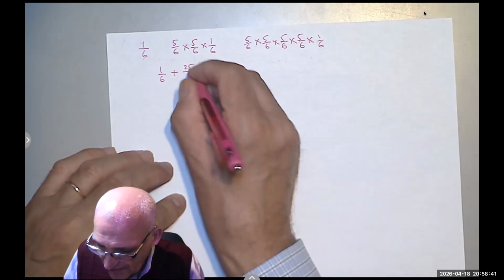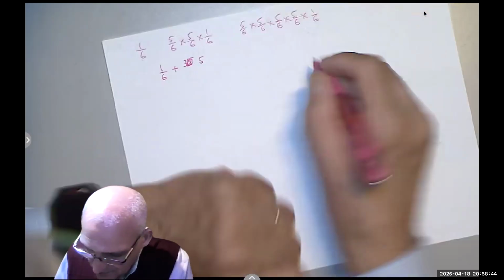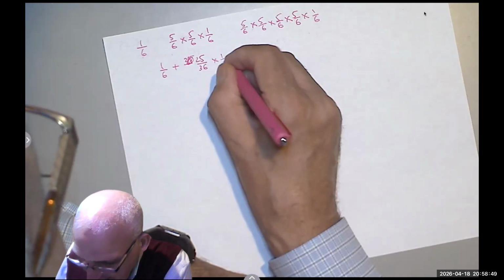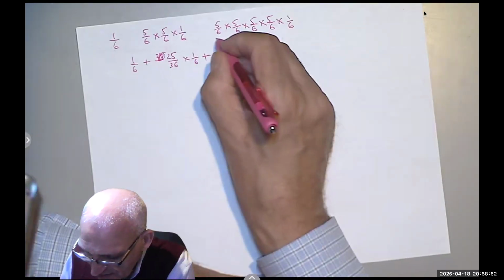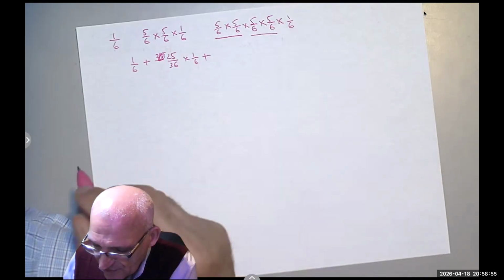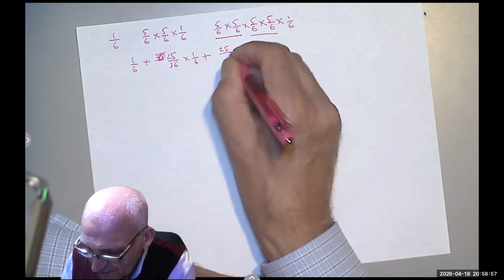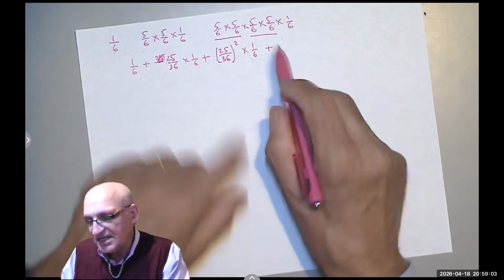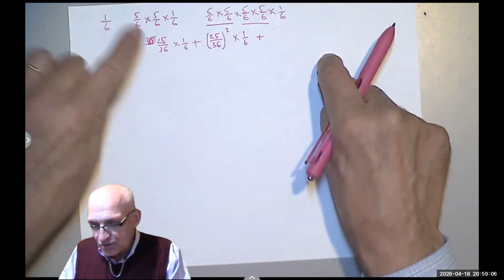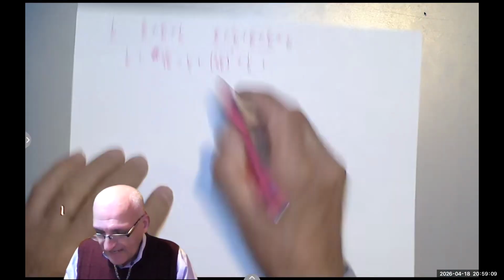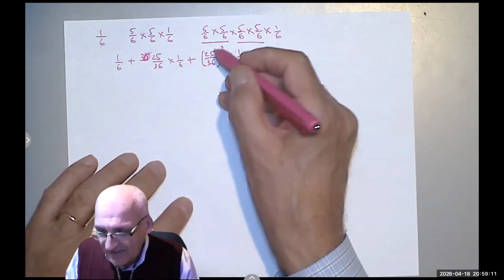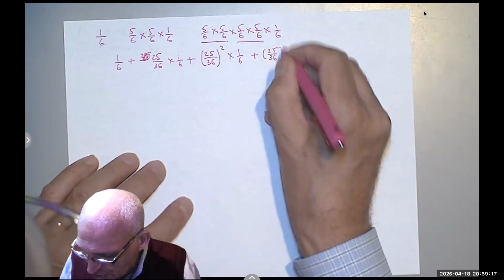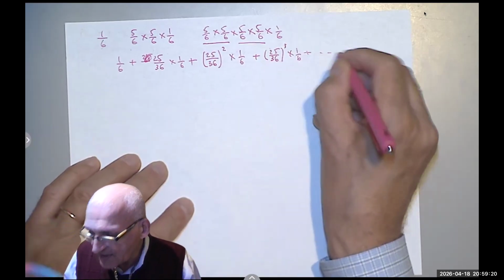25 over 36 times 1/6 plus, this is 25 over 36, and that's 25 over 36, so 25 over 36 quantity squared times 1/6, plus, and you can see the next one would be: lose, lose, lose, wins. So 5 over 6, 6 times, or 25 over 36, 3 times. So 25 over 36 cubed times 1/6 plus till infinity.